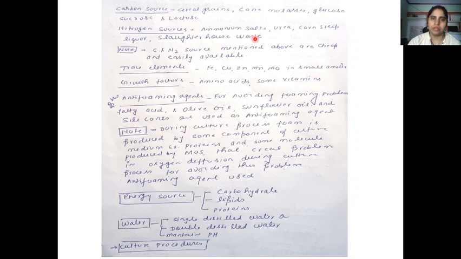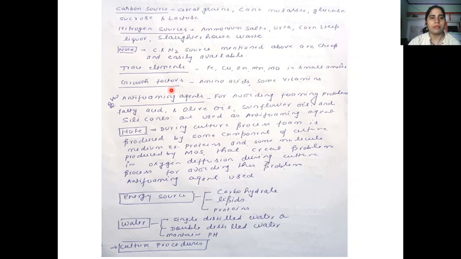These sources are very easily available and very cost effective. That's why we are using these sources for the carbon source and nitrogen source. Next is the trace elements. Elements such as iron, copper, zinc, manganese, molybdenum are used in a small quantity, and these work as a cofactor for the functioning of enzymes. So these are taken in a small amount, but they are very important.